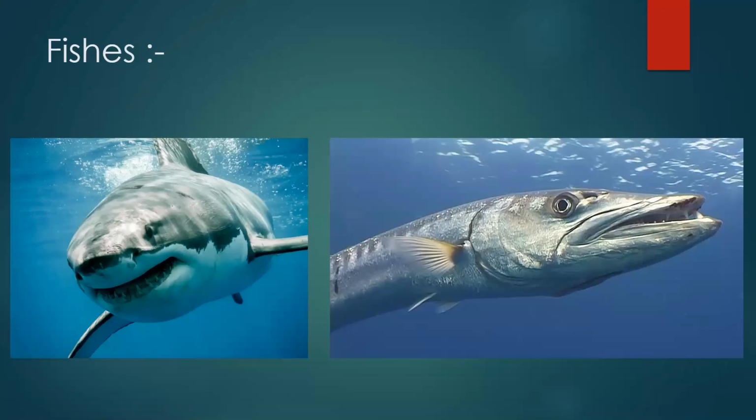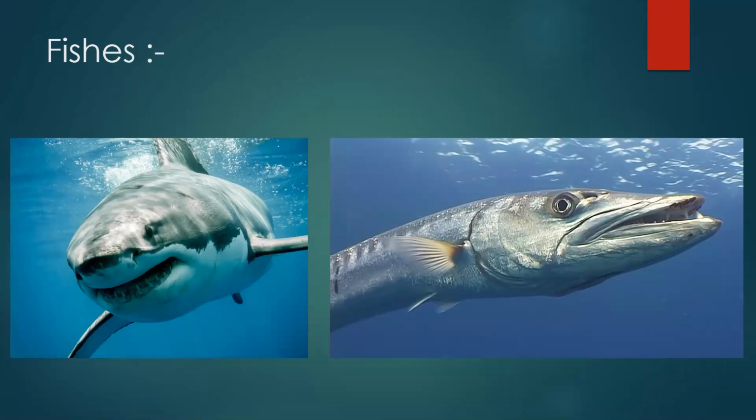Now what can you see on the screen, my dear? Dolphin. What can you see on the screen? Jamie, what can you see on the screen? Shark. Yes, very good. This is a big fish. There are two kinds of fish, same like birds.